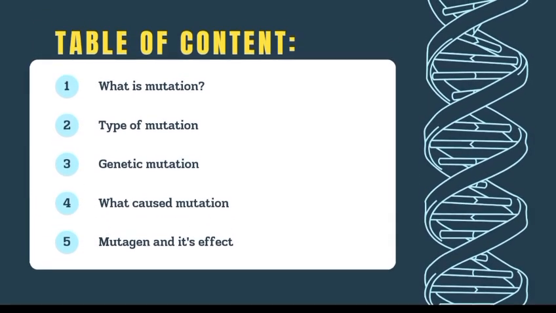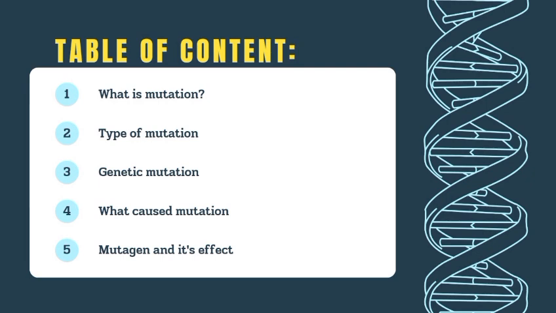In the first part we will discuss what mutation is, its basic definition, types of mutation, gene or chromosome mutation, mutagens, and factors causing mutation. Number four is genetic mutation, how DNA is affected. Number five is causes of mutation, why mutation occurs naturally or artificially.